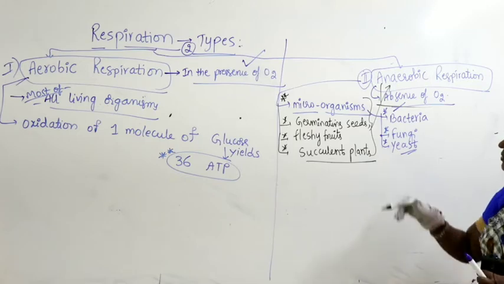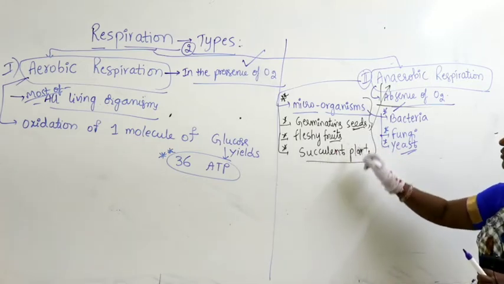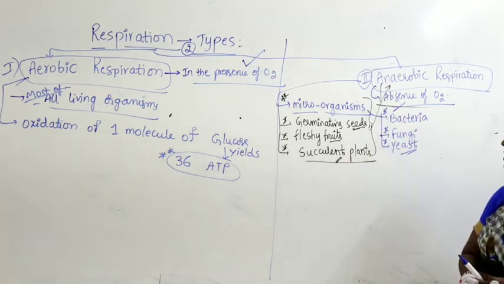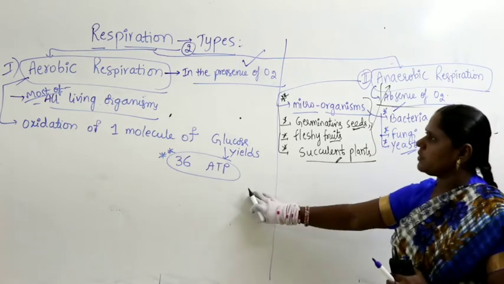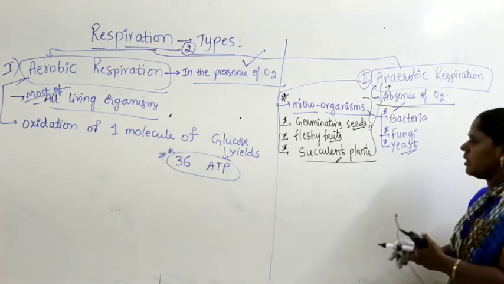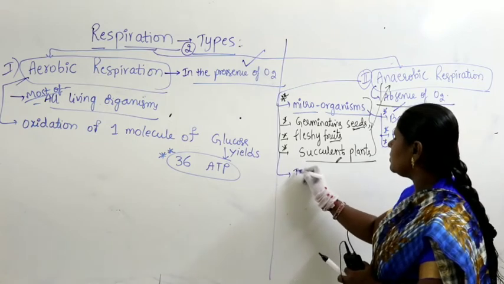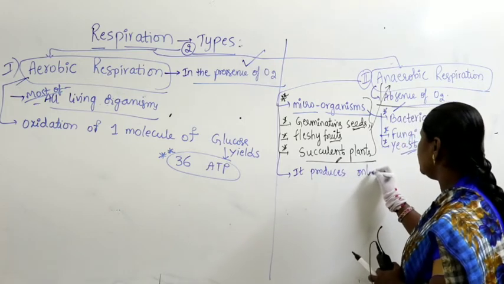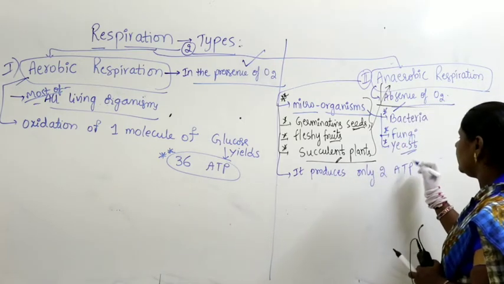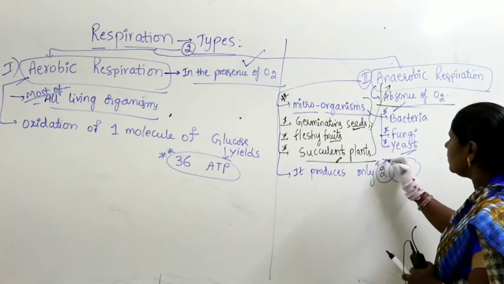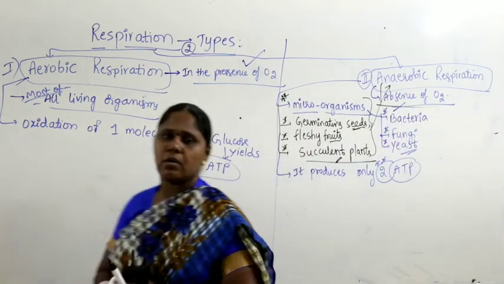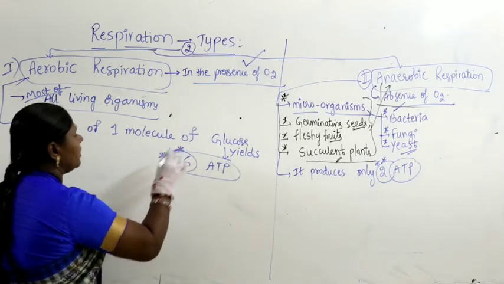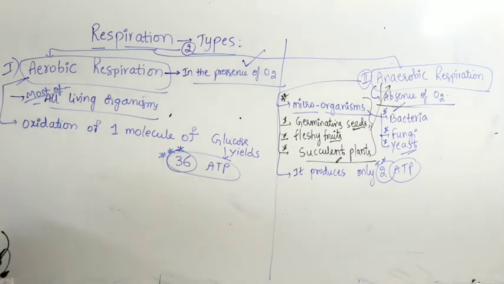Apart from microorganisms, even in plants, in seeds, in fruits and succulent plants, we generally find anaerobic respiration. Remember, it produces very little energy, only 2 molecules of ATP, in lower trophic organisms, whereas in higher organisms we find 36 molecules of ATP.